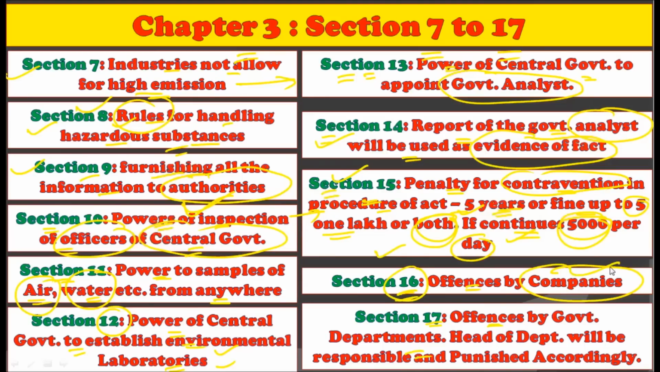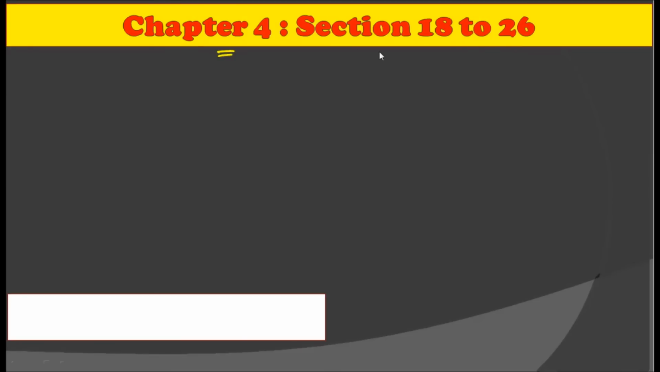Section 16 covers only the companies, while Section 17 covers all the government offices for their offences. Now, while considering Section 17, you should remember that if there is an offence, straight away the head of the department will be taken as responsible and punished accordingly. All right. So this is Chapter 3, in which we have Sections 7 to 17. So let's learn about Chapter 4, in which we have Sections 18 to 26.